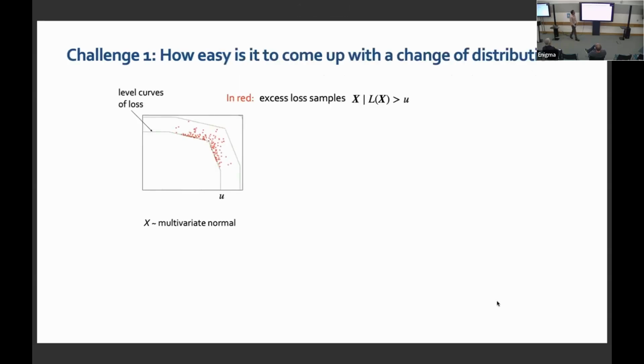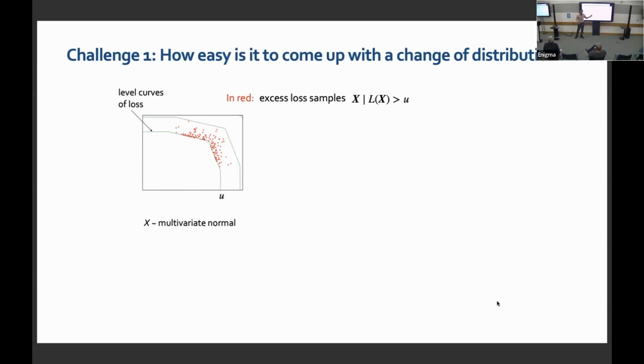Okay. Fine. So how easy is it to come up with the change of distribution? That is the first question. It is well known that the best distribution that you can choose for importance sampling is the conditional distribution. It is often called the zero variance distribution. Basically, you look at the distribution of X conditioned on L of X. If at all you can sample from that, that is the best distribution one can use. But in practice, it's not possible to sample from it, so you look at distributions which approximate this well. Here I look at the zero variance distribution for a specific loss and a specific distribution combination. Here I have a loss given by a ReLU neural network.